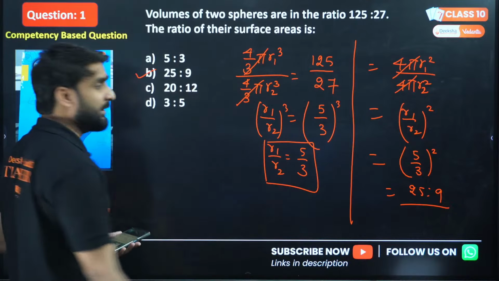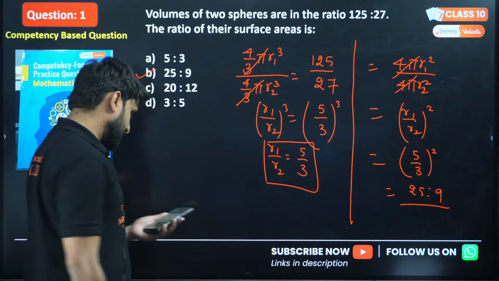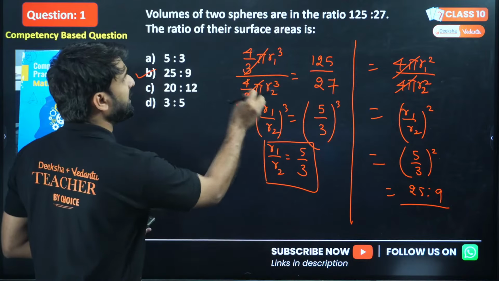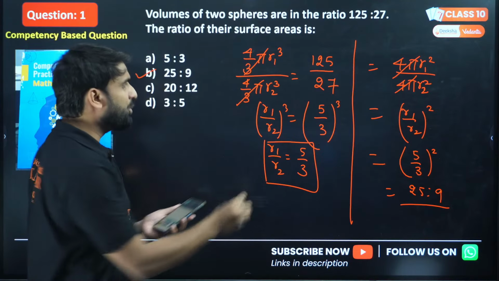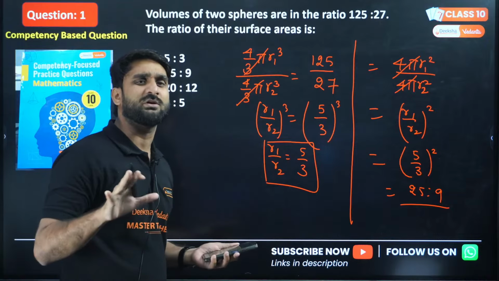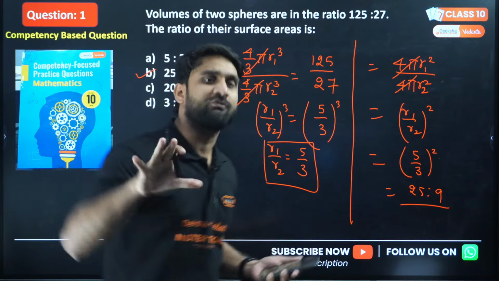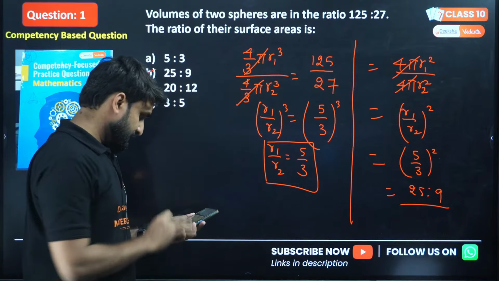So the answer will be 25:9. I have already told you this question is completely based on formula. There is nothing challenging, there is no kind of difficulty in this question. You all can tackle this question, but the condition is that you should have the formula. Otherwise, you cannot do this question.